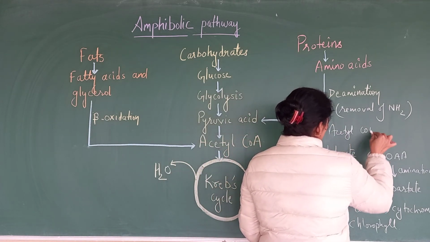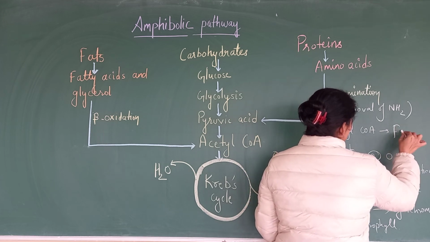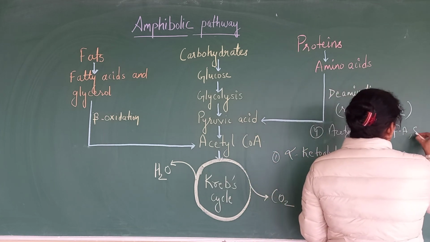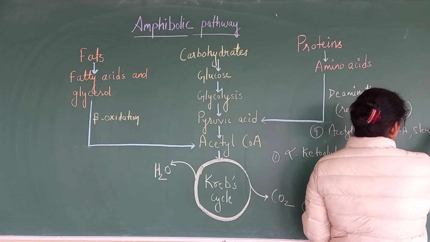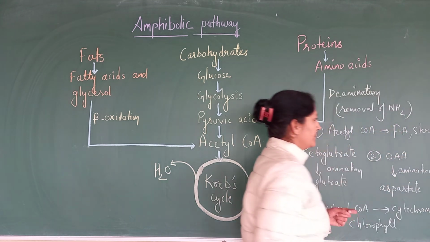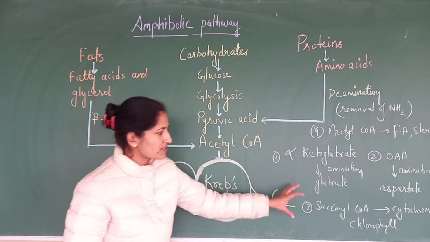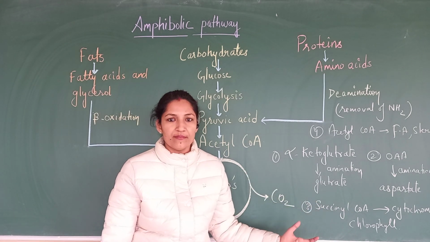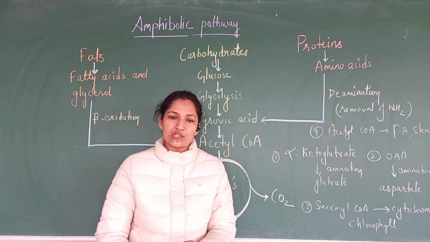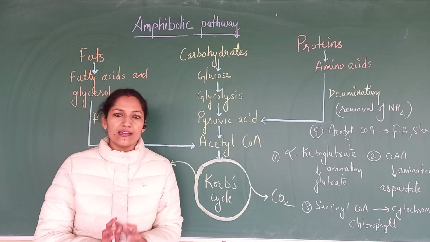Acetyl CoA is used to make fatty acids, steroids, and carotenoids. So this is the process where we are making something, the anabolic part. So that's why respiration is amphibolic in nature.